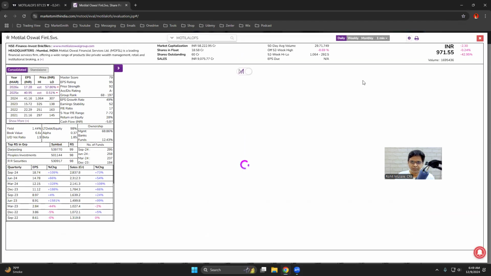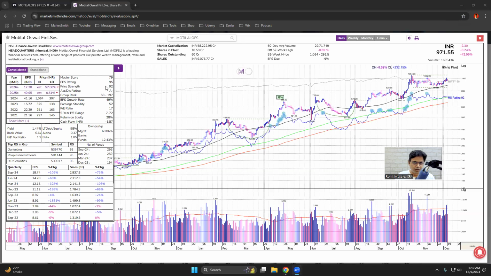Now have a look at this. For comparative analysis, I look at price strength, buyer rating, and industry group rank. So price strength is 92, which is fantastic, which is absolutely ideal. I want this number to be more than 80, preferably more than 90. This is 92, beyond excellent. Buyer rating, I want it A or B. In this case, it is A minus, which is fantastic.